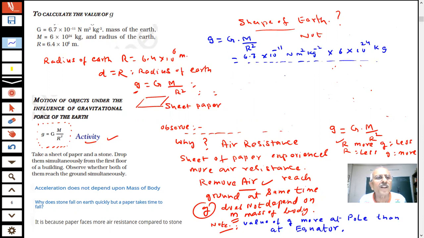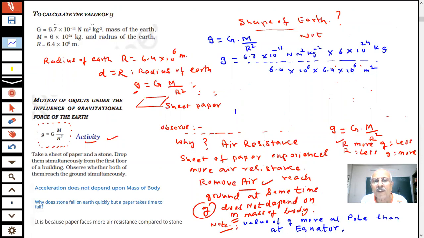And what is the radius of the earth? 6.4 into 10 power 6 meter, so 6.4 into 10 power 6 into 6.4 into 10 power 6 meter square. Calculate this value. How much is it coming, students? This will be the value of g, students.